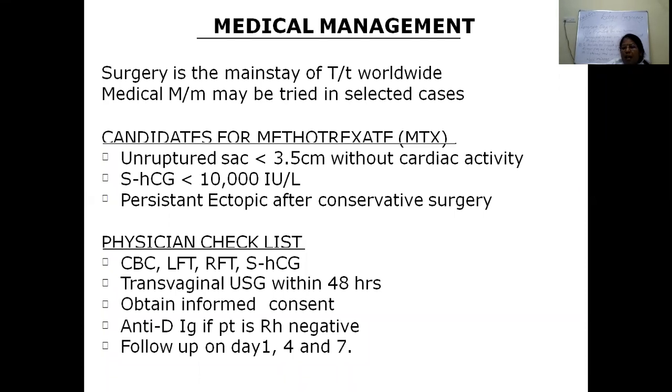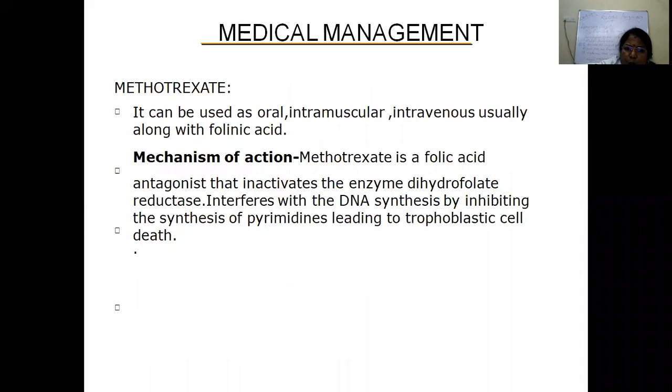If the patient is Rh negative, she should receive an injection of anti-D 150 microgram. There is a follow-up of beta HCG on day 1, day 4 and day 7. The patient should follow up. So what is the medical management we use? It is methotrexate, and you all know methotrexate is a drug used as an anti-malignant drug.